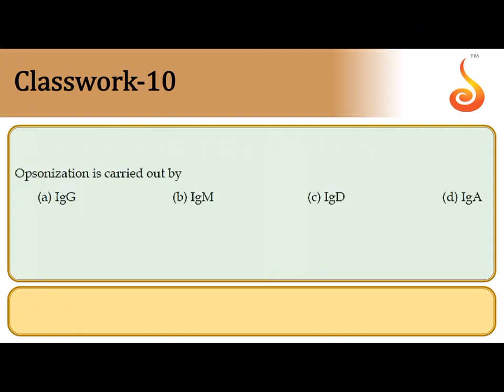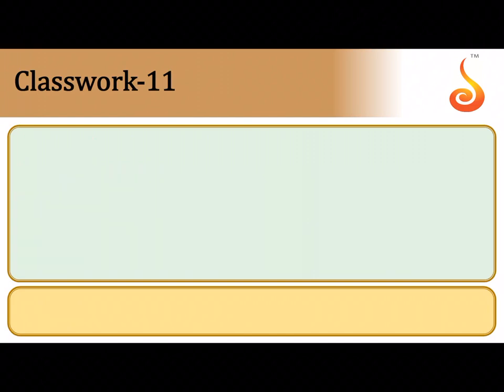10th question is opsonization. What is opsonization? In opsonization, whenever a foreign body or an antigen enters your system, the antigen is covered on all sides by antibodies. It gets coated by antibodies so that it gets labeled and can be recognized by your immune system. This process where an antigen gets coated by antibodies so that it is recognized by your immune system is called opsonization. The antibody which carries out opsonization to the greatest degree is IgG. So IgG or option A is the correct answer.